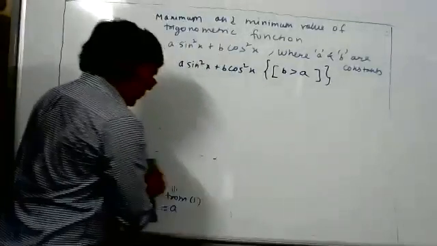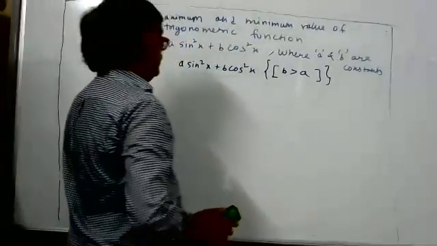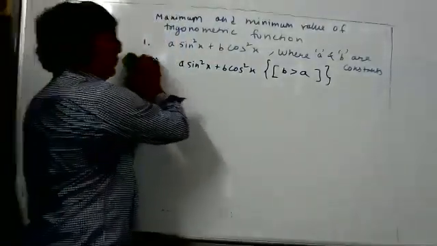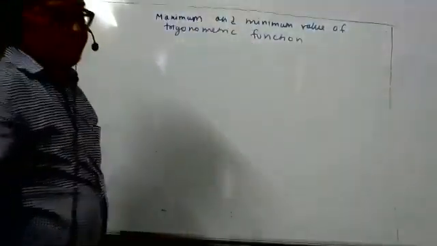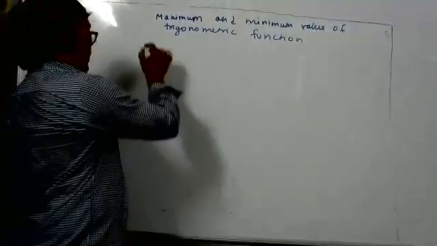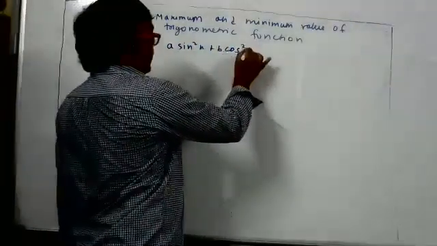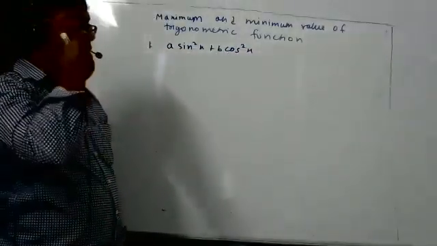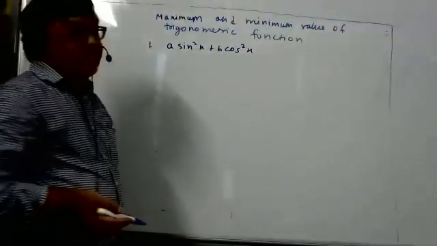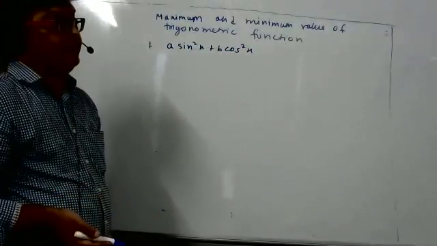Girls, you can ask some doubt. Ask some doubt. Last time I'm asking, if anybody has a doubt in this, you can ask me. For A sine square x plus B cos square x, the maximum value will be the bigger coefficient, that is the answer. Shall I go to the next result? Yes, sir.